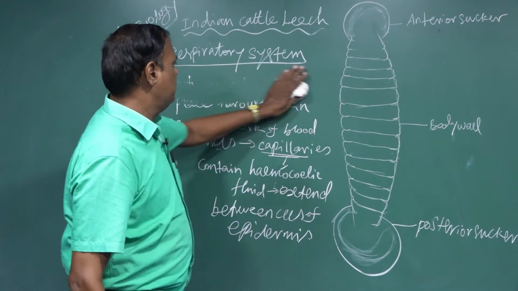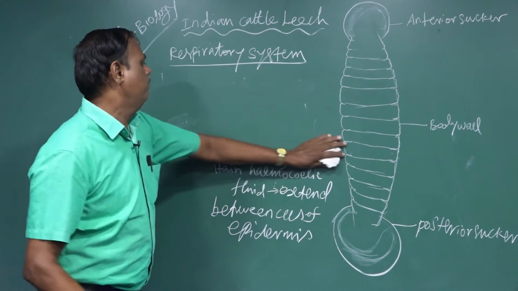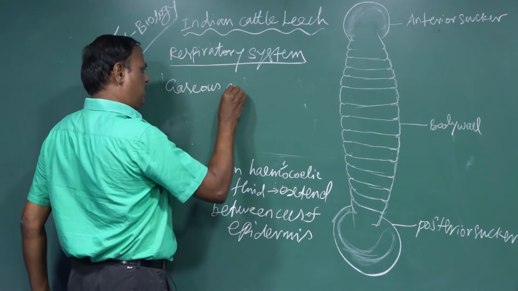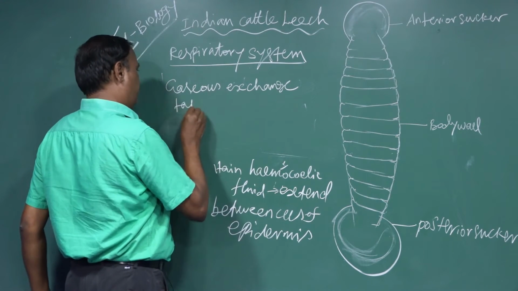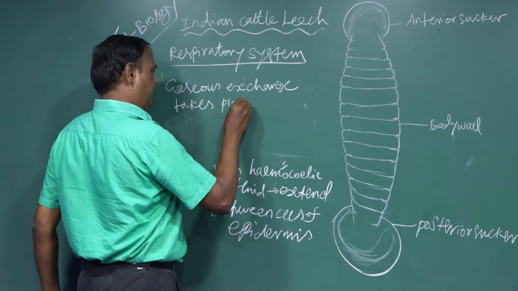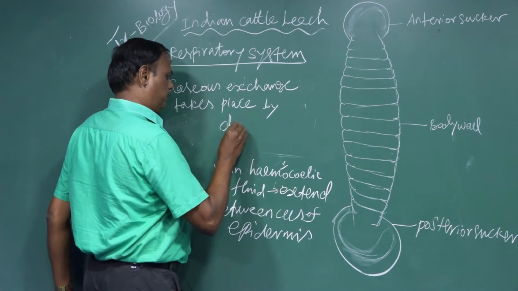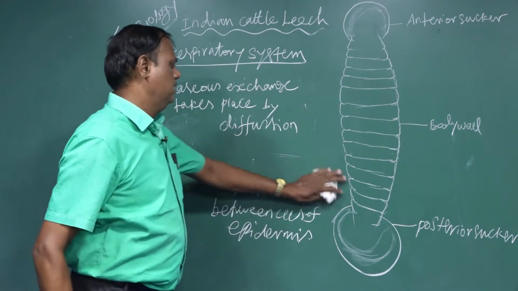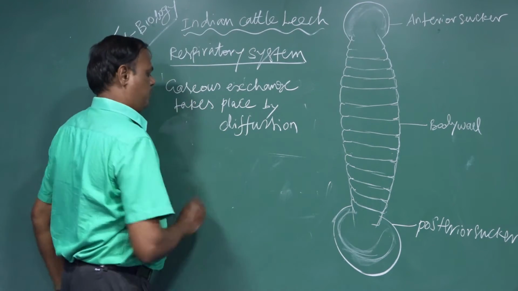The gaseous exchange takes place by simple diffusion.